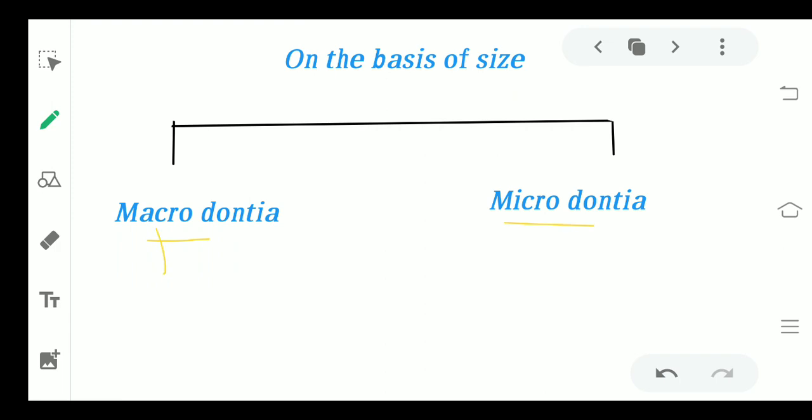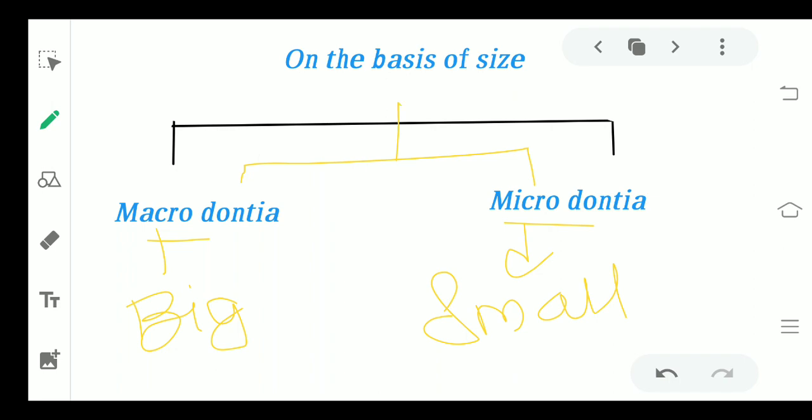What does the word macro mean? It means something very large or big, whereas micro means when things are very small. The term dontia, which is common in both conditions, means dentition, or you can simply say teeth. So when you have large or big teeth, it is macrodontia. When you have small teeth, it is microdontia. The question arises, large and small, in which context? When the tooth is larger than the normal one, it is macrodontia. When it is smaller than the normal one, it is microdontia.